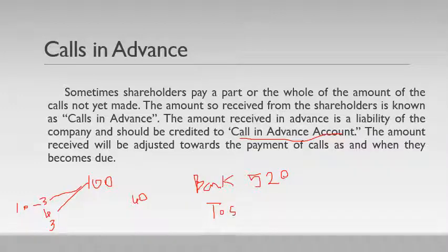To share allotment. Towards share allotment, how much? Actually, towards the share allotment, the company has to get 4 into 100, 4,000 rupees as allotment. It is just too difficult to write here using a mouse. And the remaining 120 is what? This is the advance. This is the advance money received.